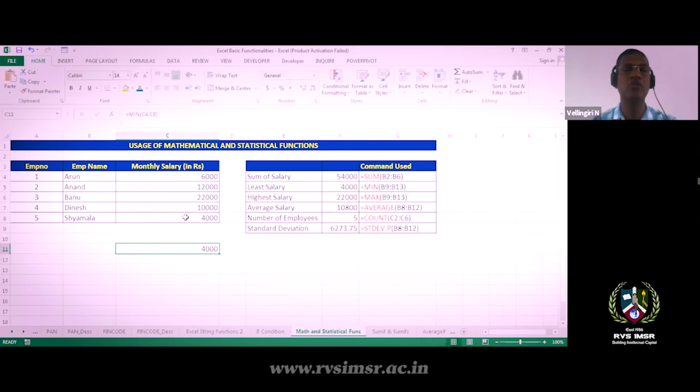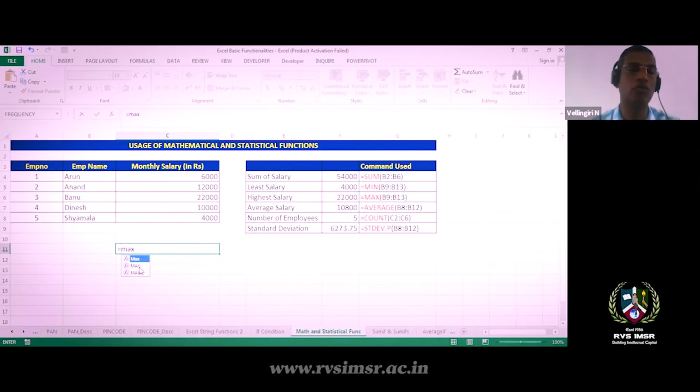It will identify the minimum salary in this range of 5 people. It identifies 4,000; this person is getting the minimum salary. Similarly, if I want to check the maximum salary, who is getting the highest salary, I use equal to MAX of, the function max.